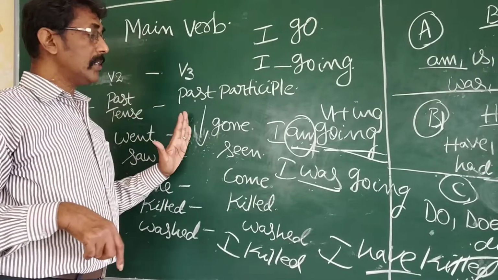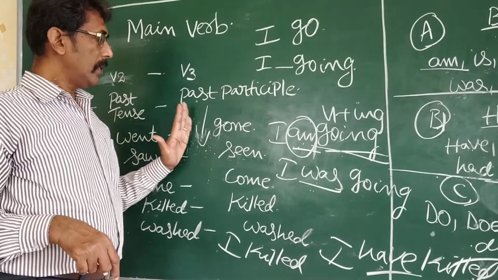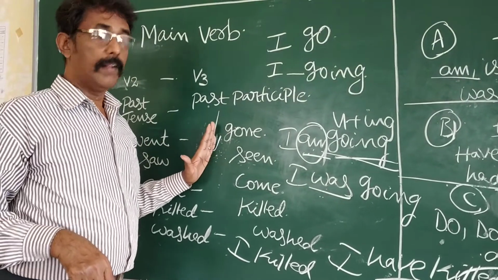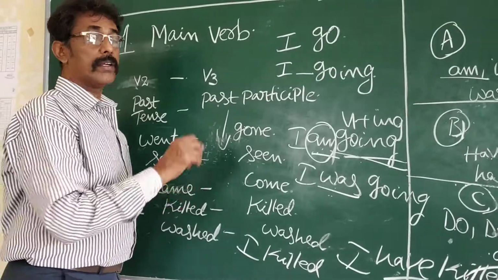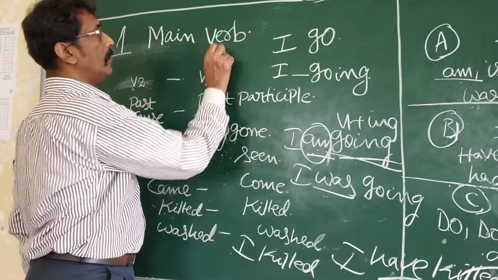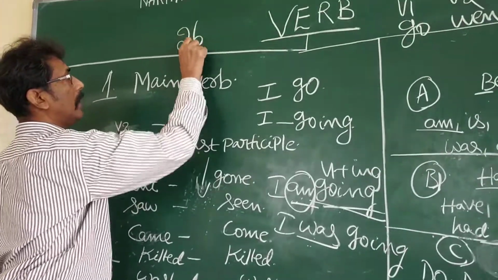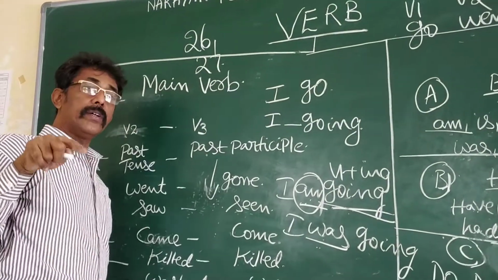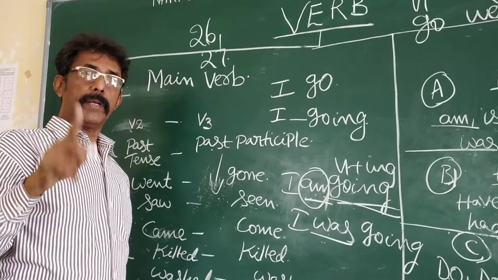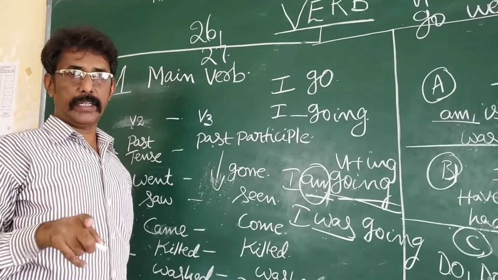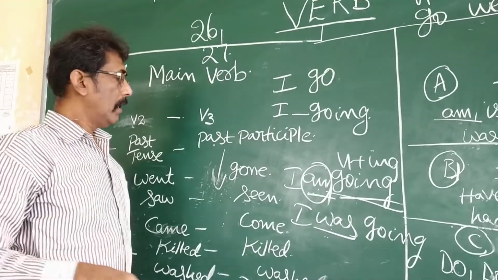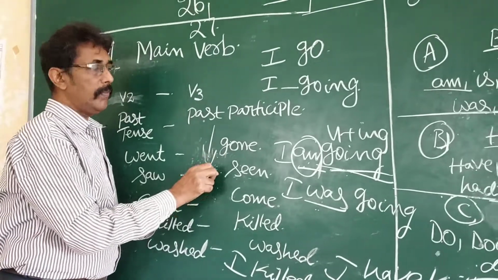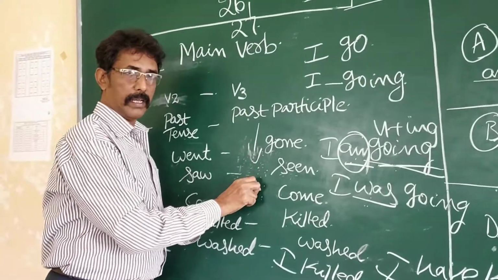If you can understand this concept, have form plus V3, be form plus V3, then you can answer question number 26, fill in the blanks with the right form of the verb, and another one, 27, report any speech, and you can understand the concept of present tense, past tense and future tense. It is why have form plus V3, be form plus V3: there are two concepts here.